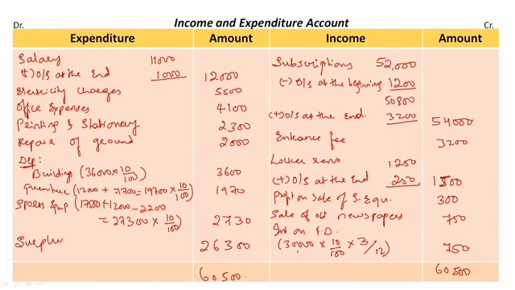What does it mean? It means my income is more, or the credit side is bigger than the expenditure side or debit side. Income is more than my expenditure, that is why it's called a surplus for an NPO. This will be transferred to the capital fund in the balance sheet. Or you can also write this as excess of income over expenditure, rupees 26,300. This is my surplus. I hope it's clear up to the income and expenditure account.